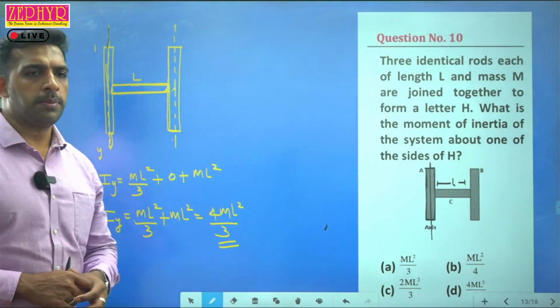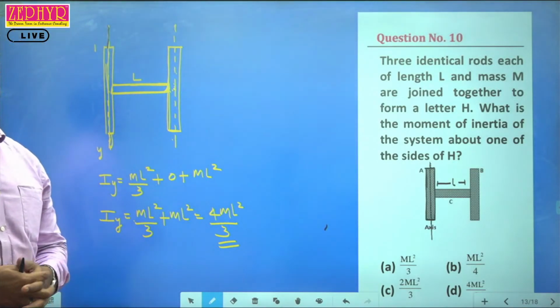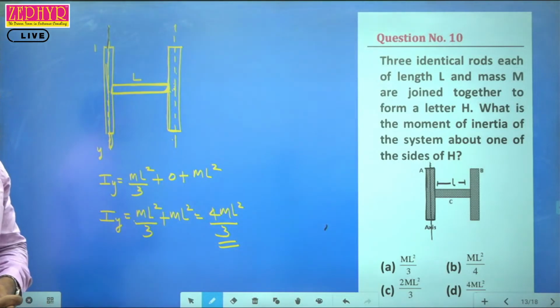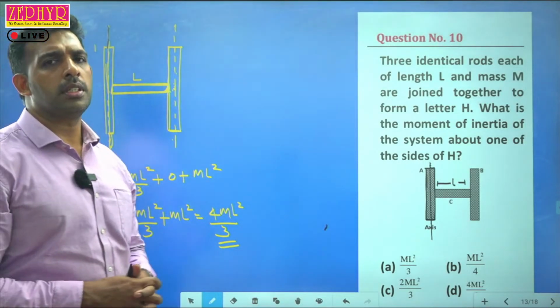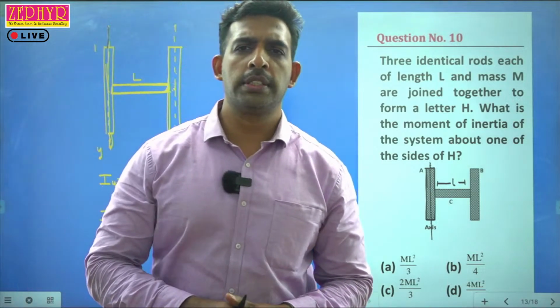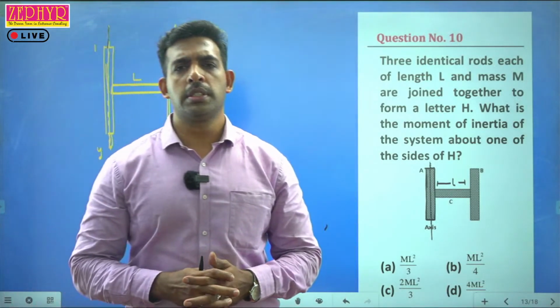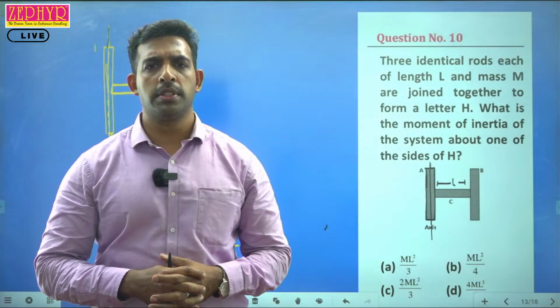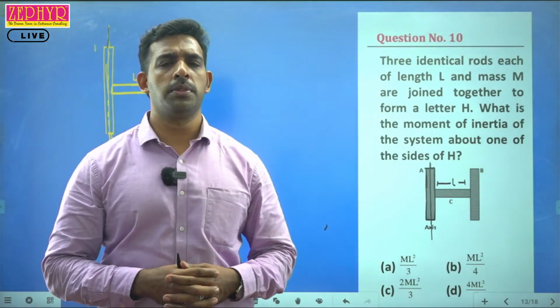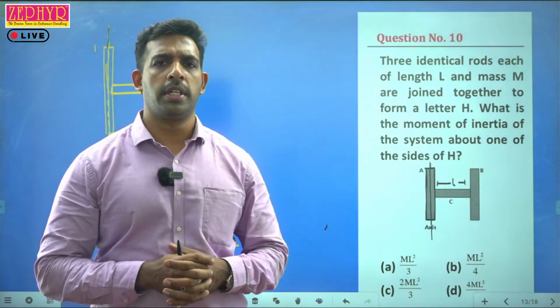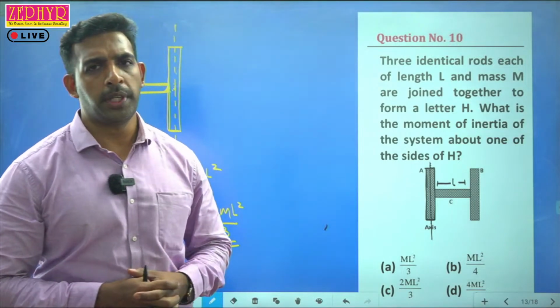I think there is a time constraint. So the remaining 5 questions are based on rotation dynamics. You can try those by yourself. If there is any doubt, please contact us. We'll rectify the doubts. You know that we have doubt clearance sessions also. So the remaining 5 questions are based on rotation dynamics.